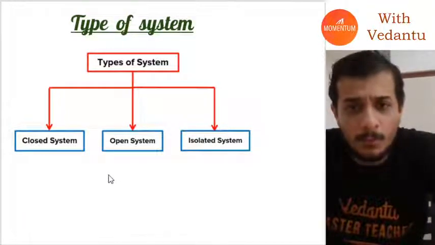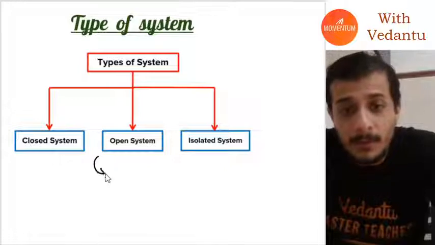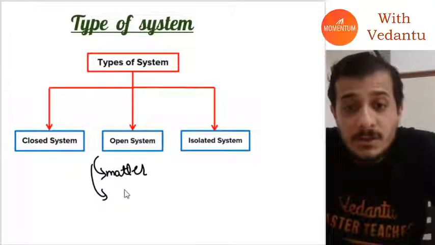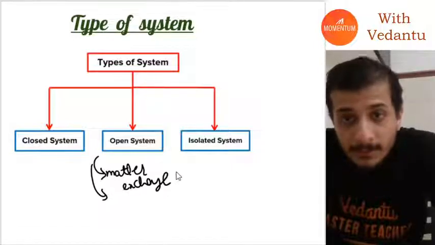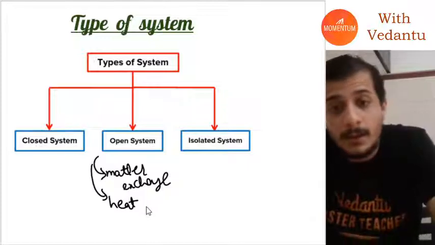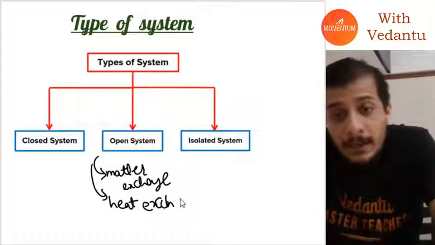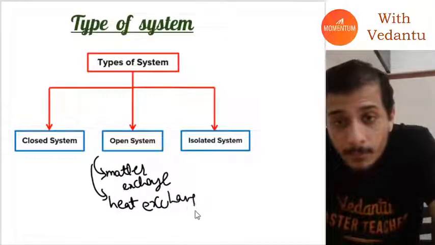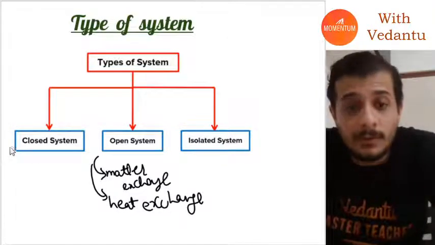First of all, what is an open system? An open system is a system where there is matter exchange with the surroundings, and there is heat exchange with the surroundings. Both heat and matter can come out of or go inside the system.